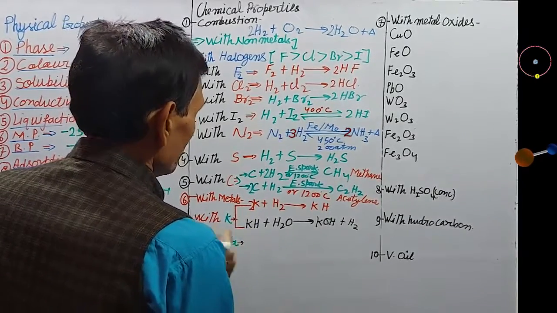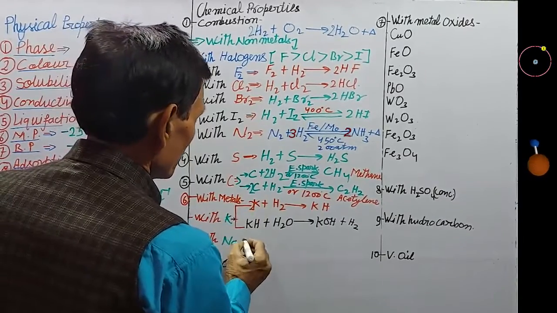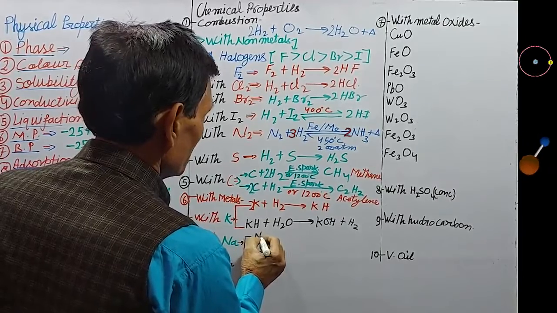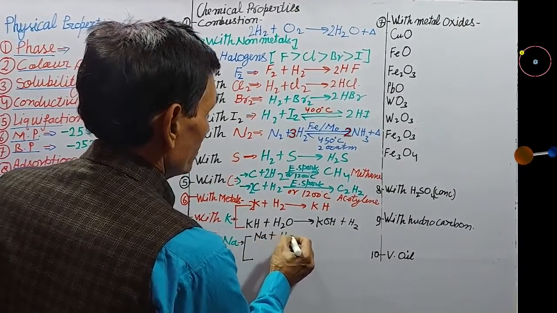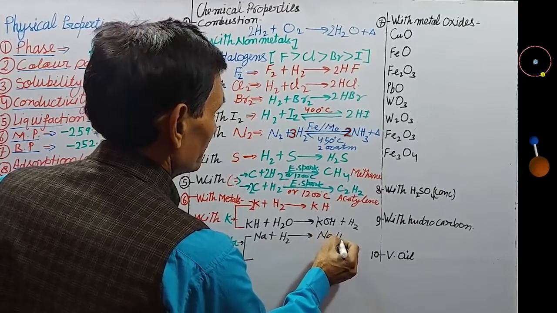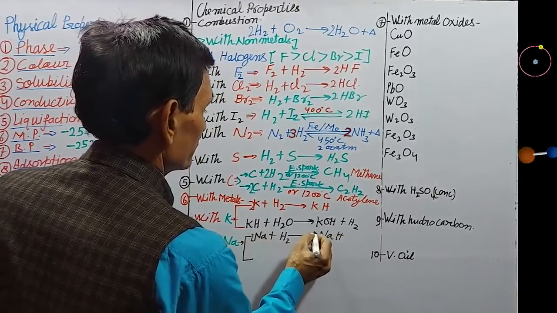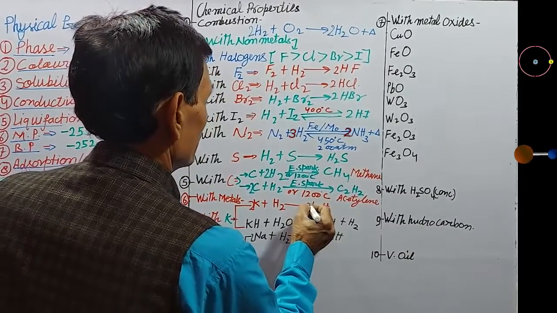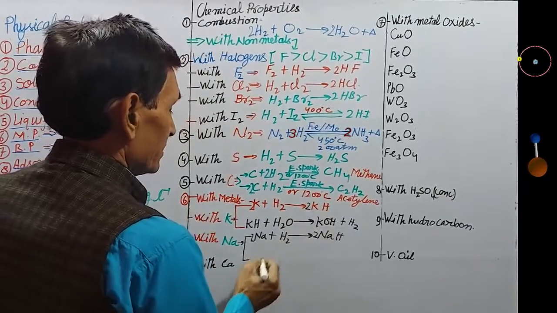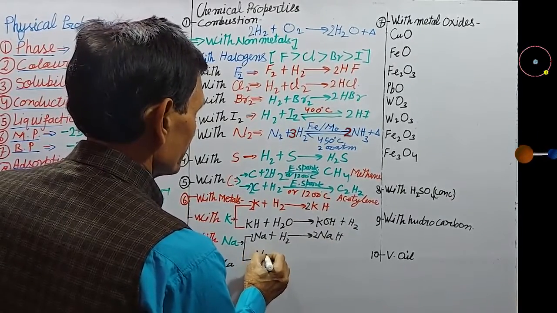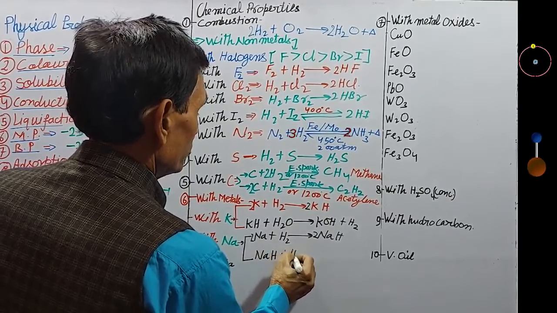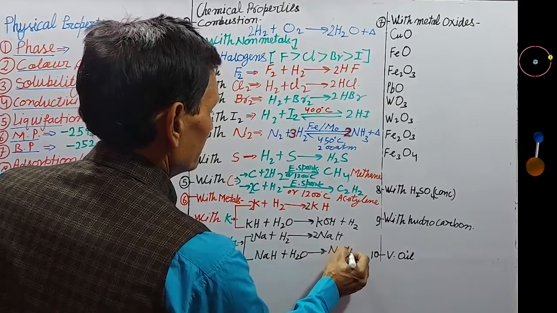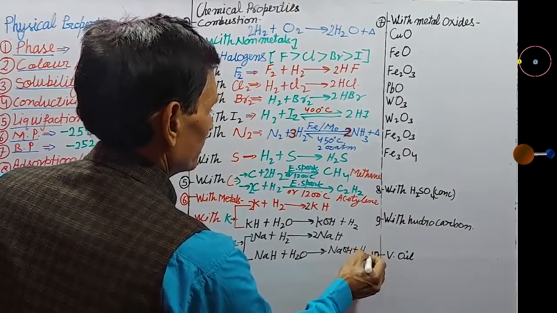Reaction with sodium, but this reaction is here more vigorous. Now sodium reacts with hydrogen to form sodium hydride. And this sodium hydride dissolves in water to form sodium hydroxide alkali and hydrogen gas.